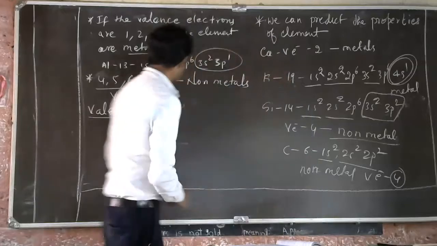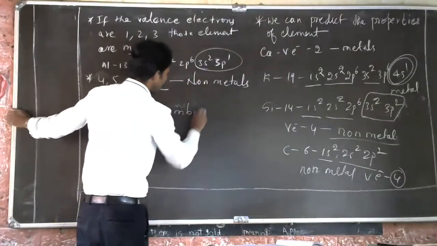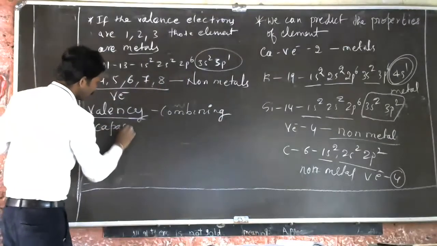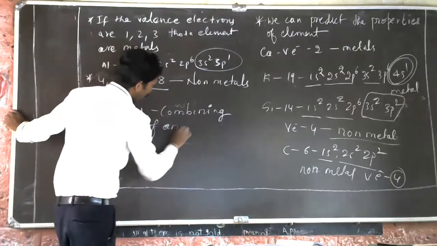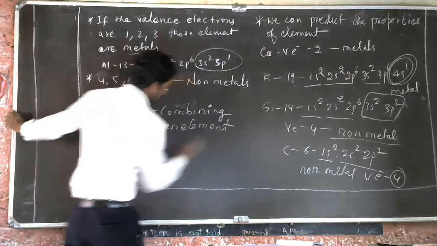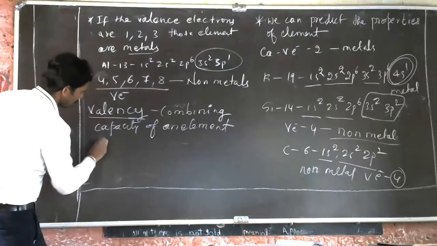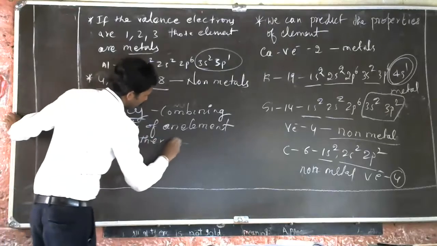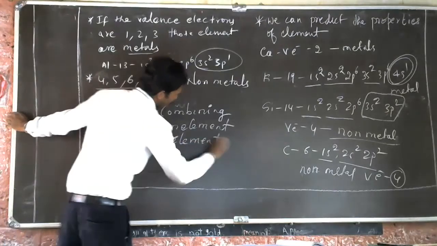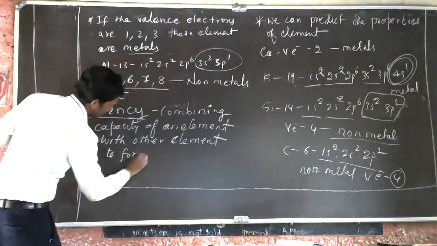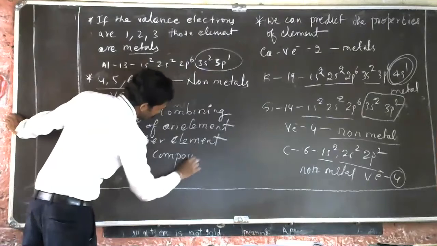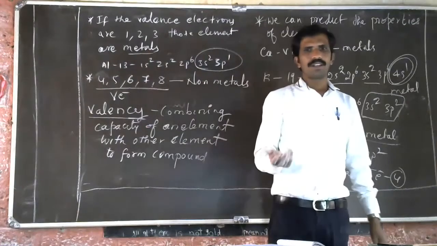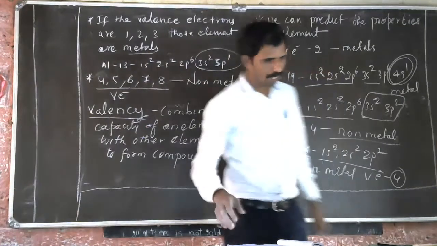So valency means what? Combining capacity of an element with other element to form a compound. Why does it combine with another element? To form a compound. So to form a compound, that is the valency.